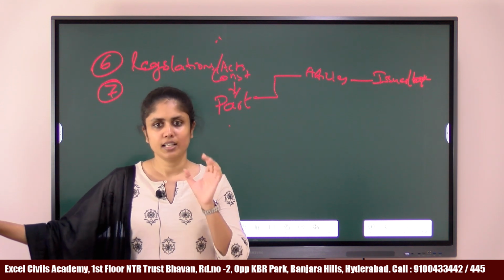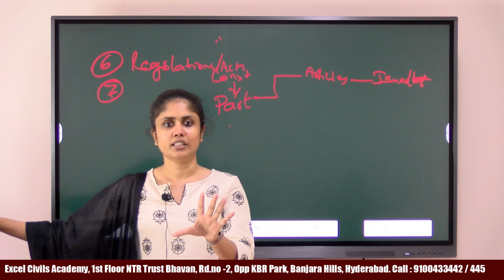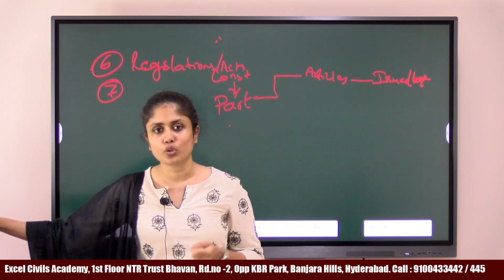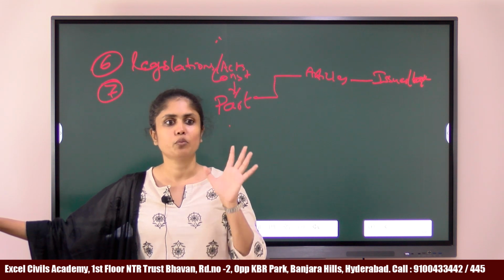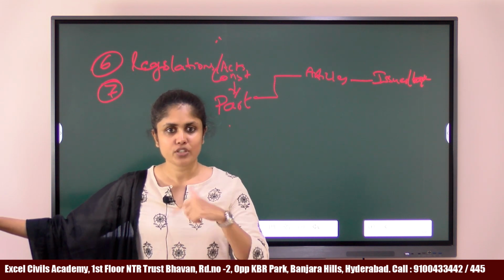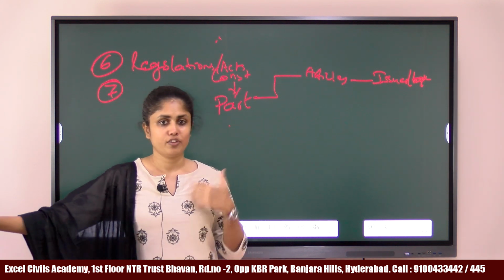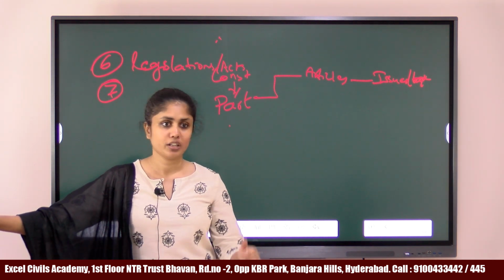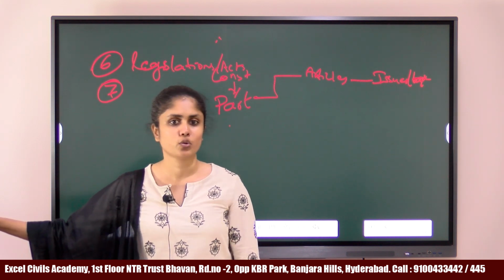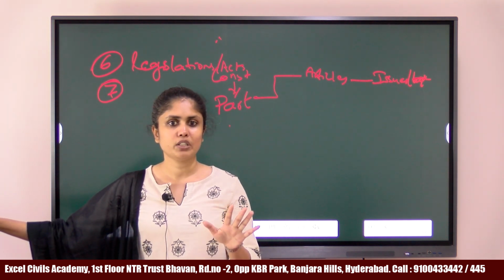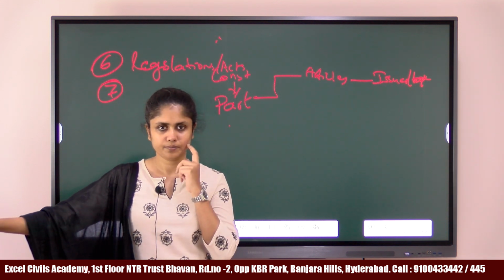What I suggest is, if you have shortlisted some 4 or 5 subjects, go through the syllabus of those subjects. At least go through some YouTube videos about those subjects. You will understand what the syllabus is about. Based on that, you take a call. Based on your aptitude, if you are someone who can remember a lot of information, if you are someone who is interested in political issues, social issues, international issues, right? Based on your aptitude as well as your understanding of the syllabus, you can decide an option.